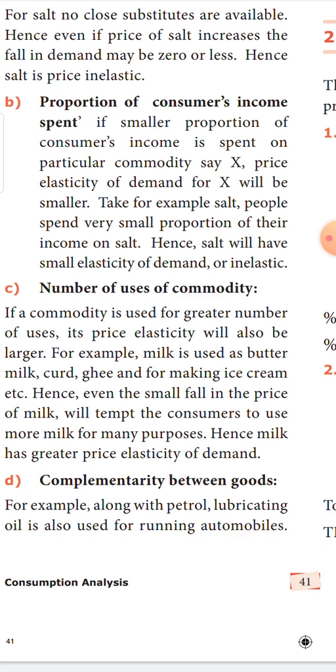Okay, when we compare to our income, for such commodities, even when their price increases or decreases, it doesn't affect the quantity demanded. So for such commodities where the proportion of expenditure when compared to the income is very, very small, the elasticity is said to be inelastic. Okay, so the price elasticity for this product is said to be very, very small.